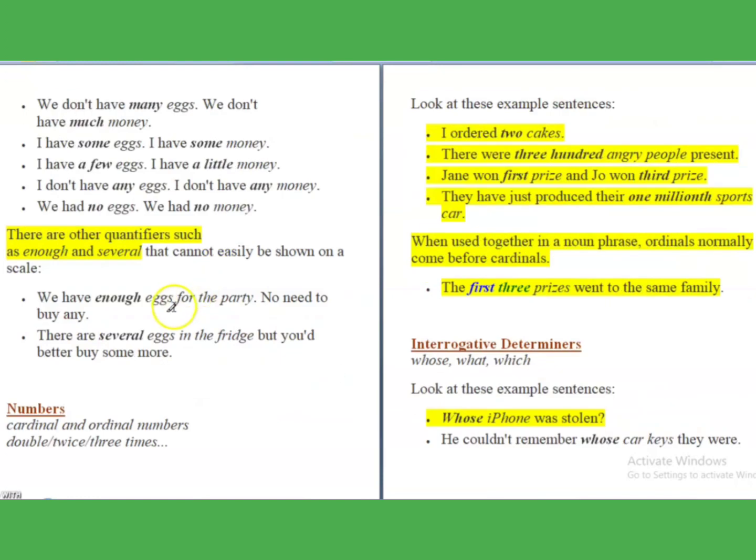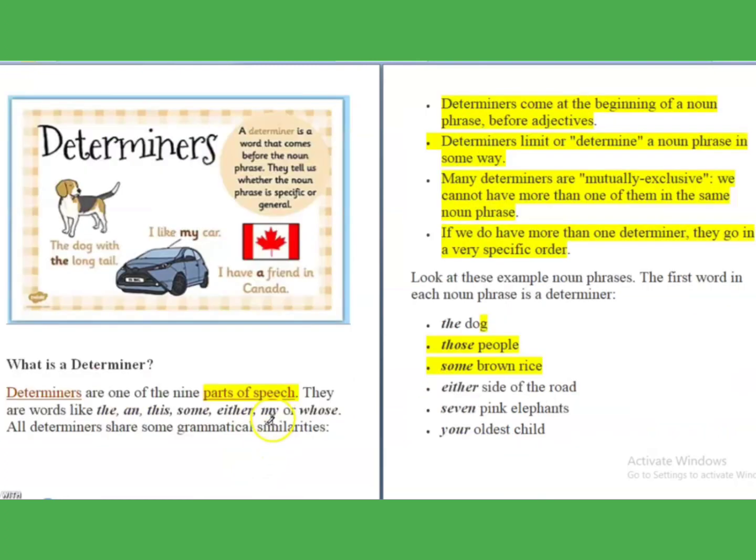I hope this module will help you to solve the determiners. I will also be giving you an exercise based on this determiner in the description link. Just try to solve it. First go through the determiner once again, read it properly, and then try to solve the exercise based on this determiner. I hope it is clear.